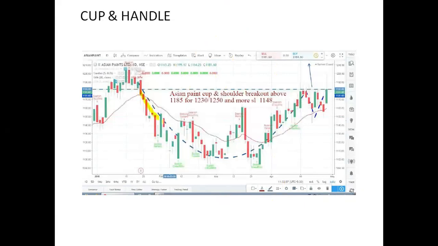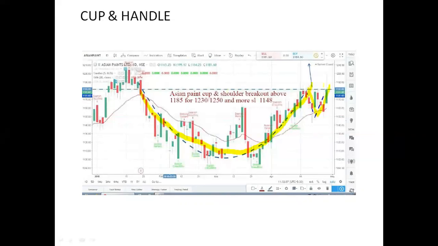Here the stock has been falling for many days, and then the stock starts rising up and up and up. So it's forming a cup, and from the cup, it again starts falling down. It should fall down to 1/3, 1/4, or less than 1/2. That is good. Then again it's touching the previous top.